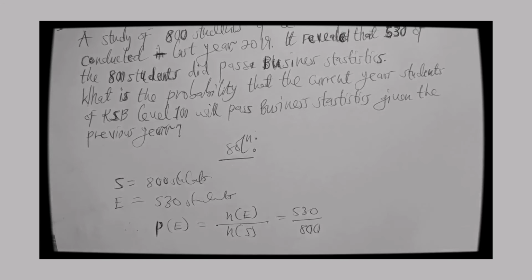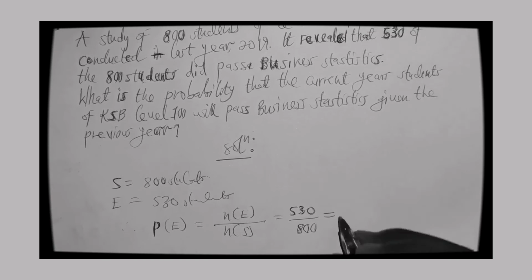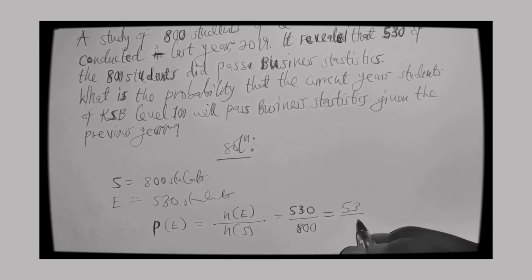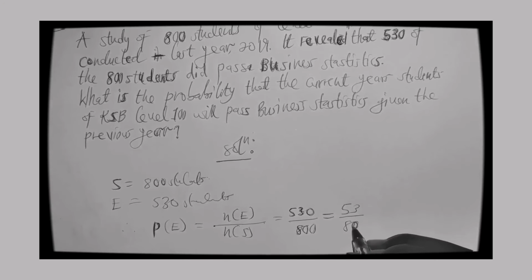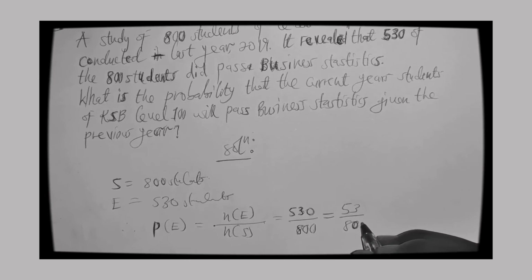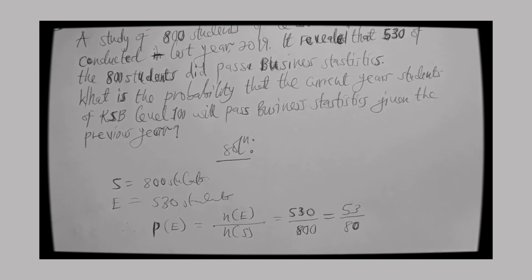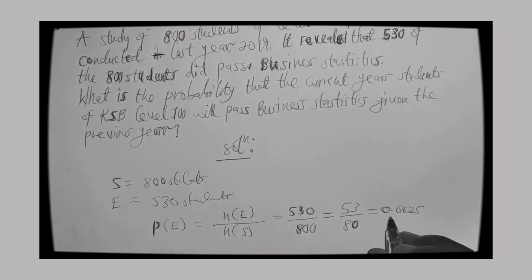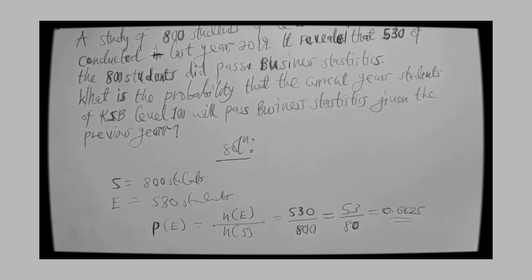And let's see the outcome. When I divide 530 over 800, I have 53 out of 80. And if you want to convert to decimals, it becomes 0.6625 in that case. So this will be my probability in that case.